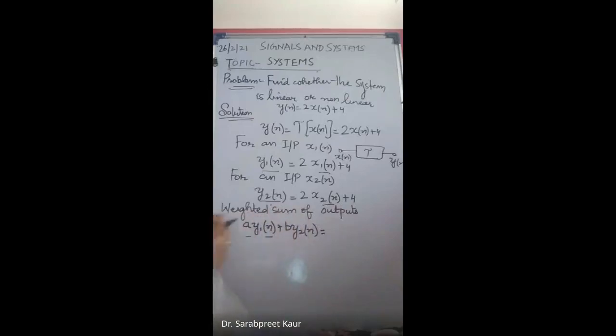What will this be equal to? A y1[n]. Just write in your notebook. A y1[n] plus B y2[n]. All of you do this in your notebook. A into y1[n] plus B into y2[n]. Yes, all of you do it in your notebook. I will check your notebook randomly. Just multiply y1[n] with A and y2[n] with B and see what you get.